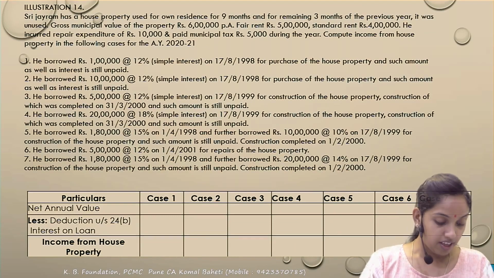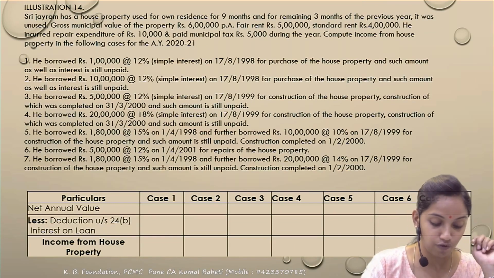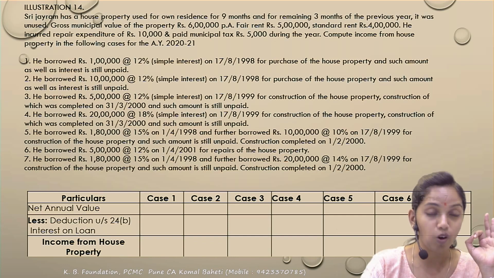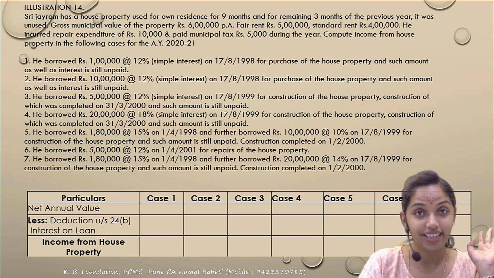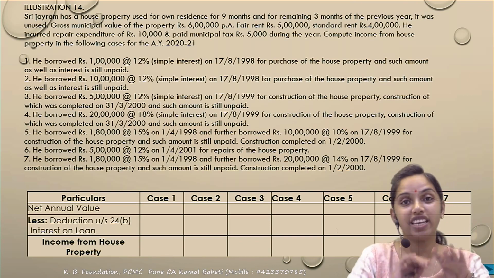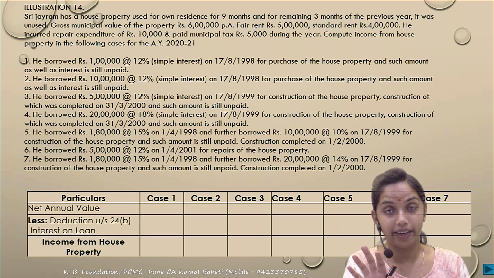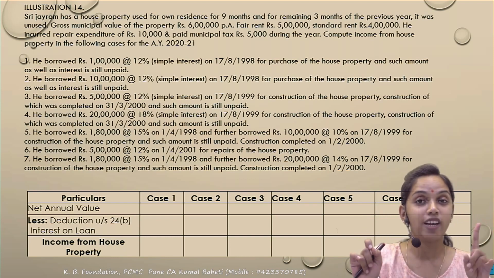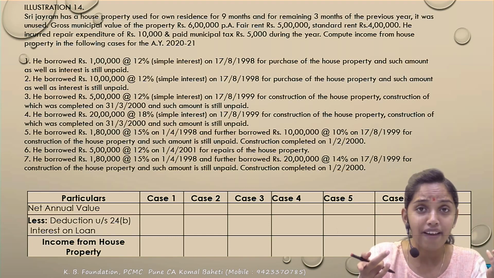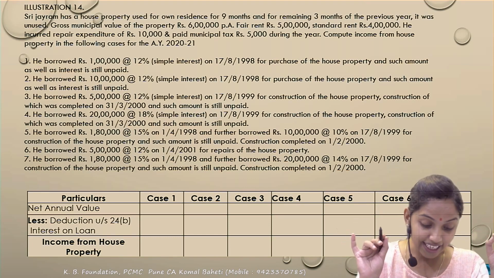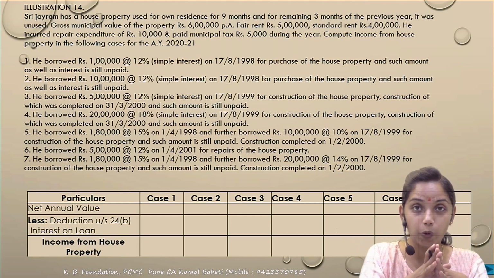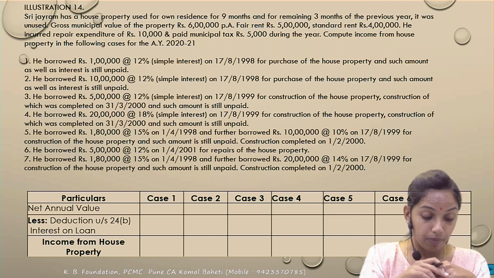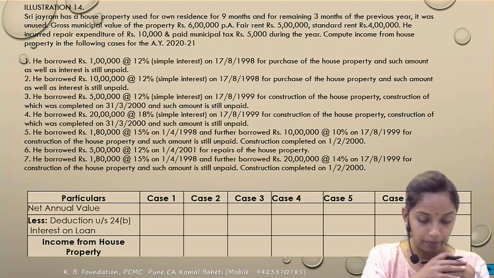Okay. 14. Sri Jayaraman has a house property used for his residence for 9 months and for the remaining 3 months of the previous year it was unused. Unused means vacant. If it would have been let out, then the property cannot be called self-occupied. When the property can be called self-occupied: if it has not been let out for a single day during the previous year, it could be vacant, but it should not be let out. So in this case, 9 months he occupied it and 3 months it was vacant, unused. That is okay. Means you can claim it as self-occupied.